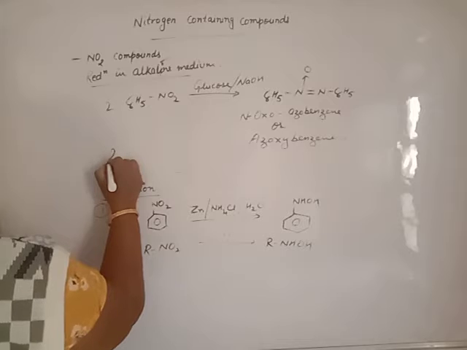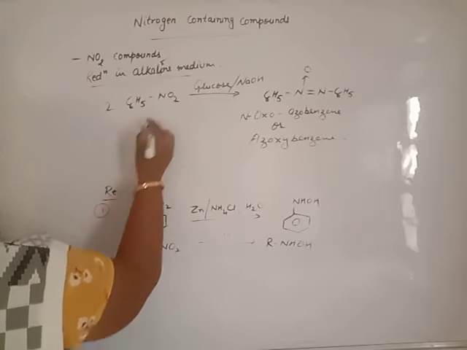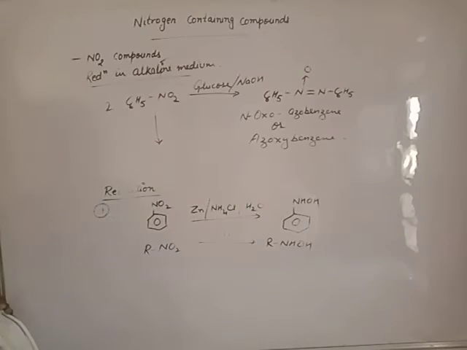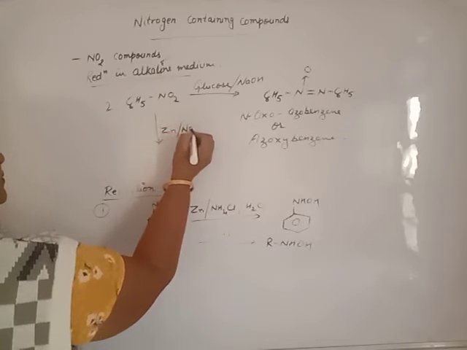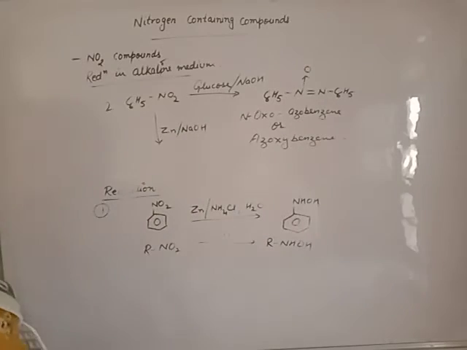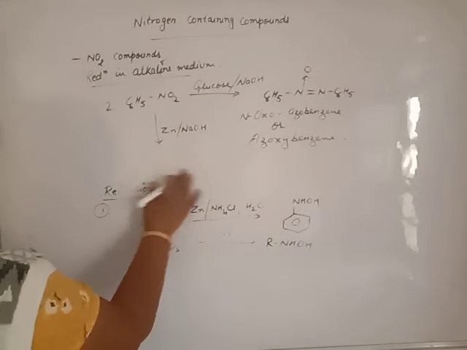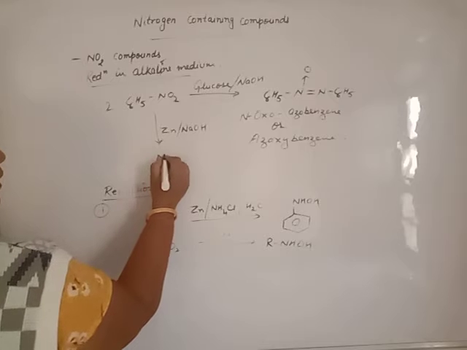Beta, we have 2 moles of nitrobenzene, treated with zinc and NaOH. Then what happens? Beta, we will get hydrazine.